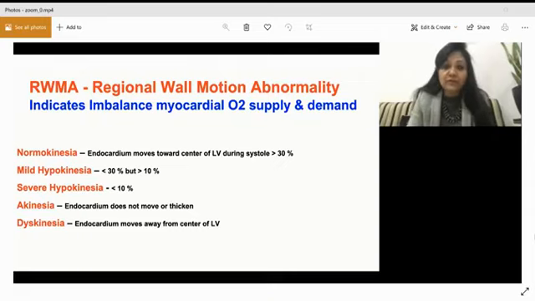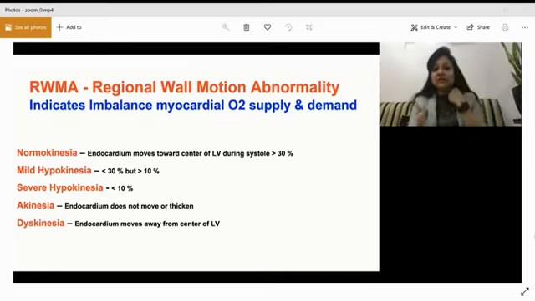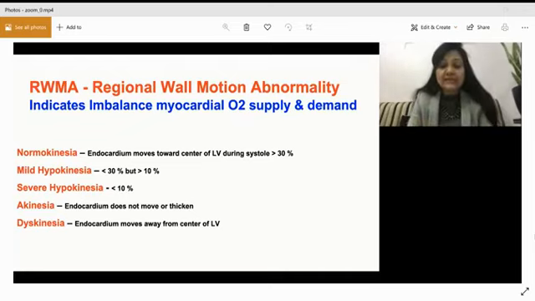If you have any patient who goes into sudden hypotension without any bleeding or any other signs which may tell you why this patient lands into hypotension, and the patient has some cardiac element earlier, you can just keep the probe on the chest and diagnose some regional wall motion abnormality. If you find any regional wall motion abnormality, that is indicative of myocardial ischemia, that is, an imbalance between myocardial oxygen supply and demand.